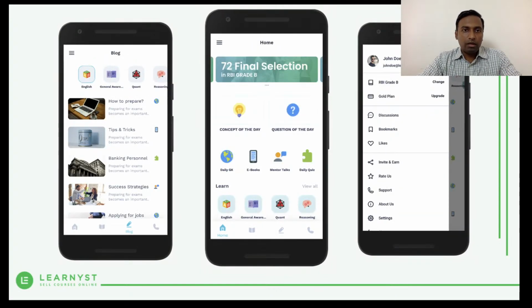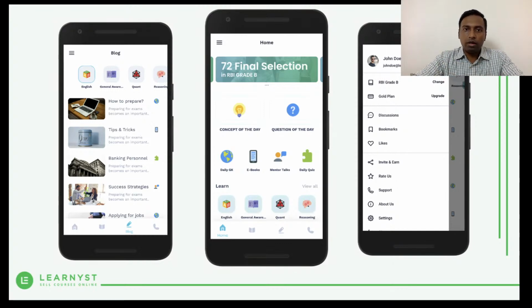So again, this is a different template. Whatever you see in the center is a different landing page altogether, or the home screen of the app. This is a different design altogether. Again, it can be designed as per the requirement that you have. So if you are interested, you can let us know and we'll be able to take it up from there. So I hope it's making sense for you guys.